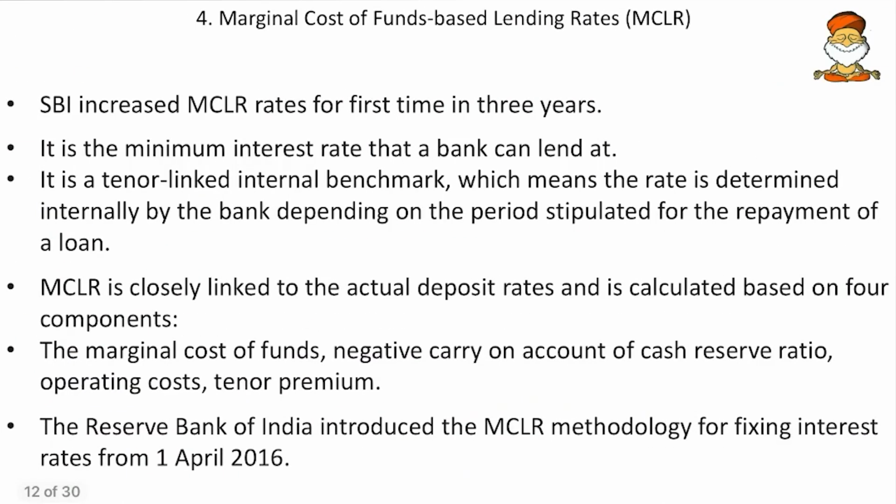Then come to next, the marginal cost of funds based lending rates. So MCLR. Why is it in news? Because SBI increased the MCLR rates for the first time in 3 years. And this MCLR is the minimum interest rate that a bank can lend at. So below that it can't, because if it lends below that, the bank will incur some loss. And it is a tenor linked internal benchmark. So it is decided internally.